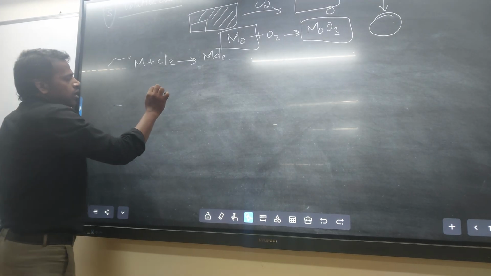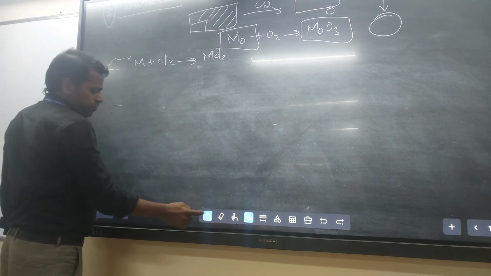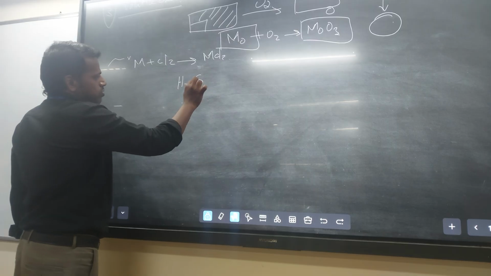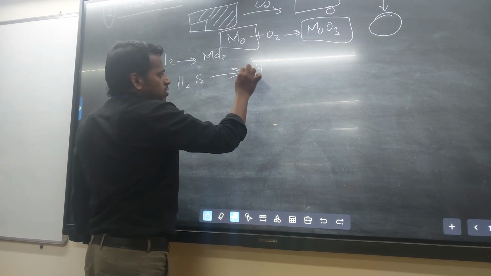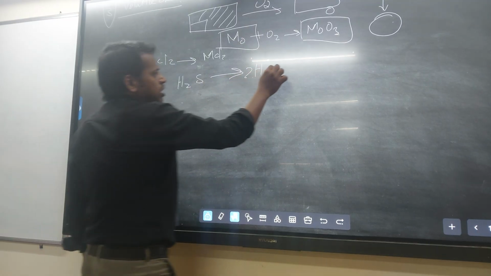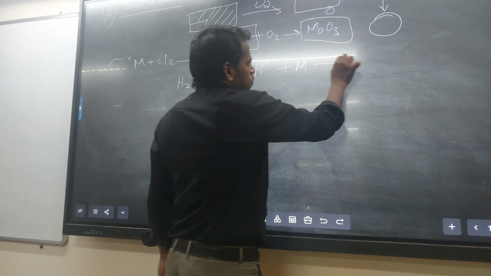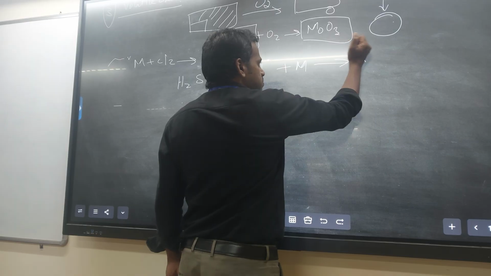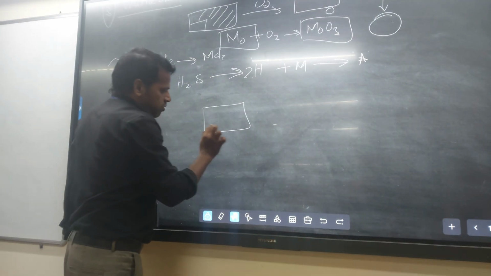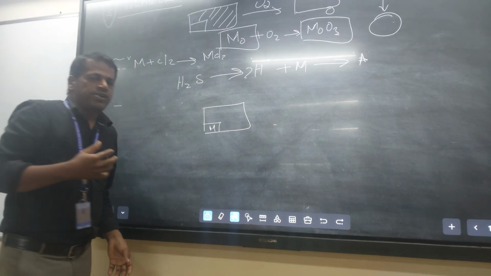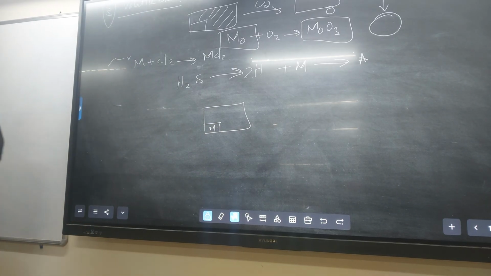For example, H2S: when we use H2S, it produces H dot, that is 2H dot, which reacts with the metal. Definitely the metal has some voids, some pores on its surface. Those pores are enough for the H dot to occupy.